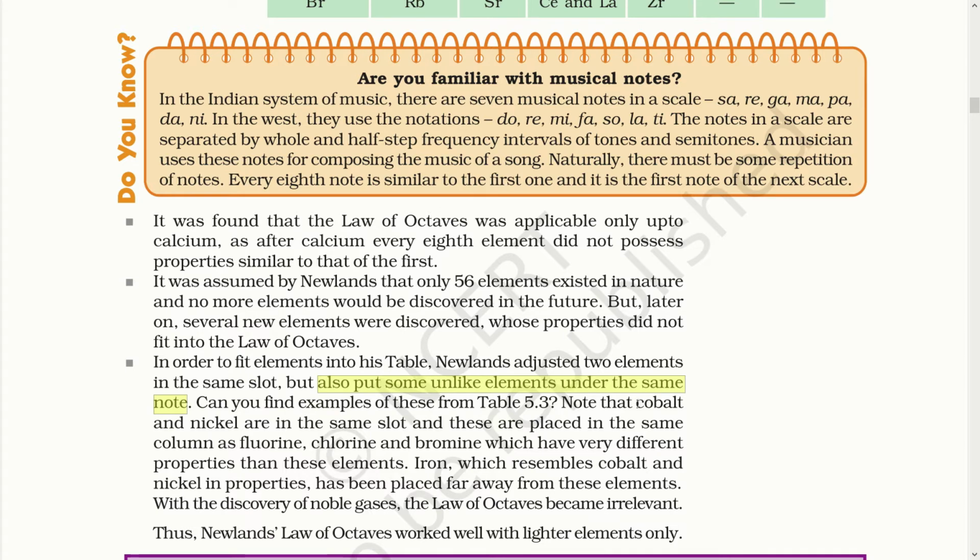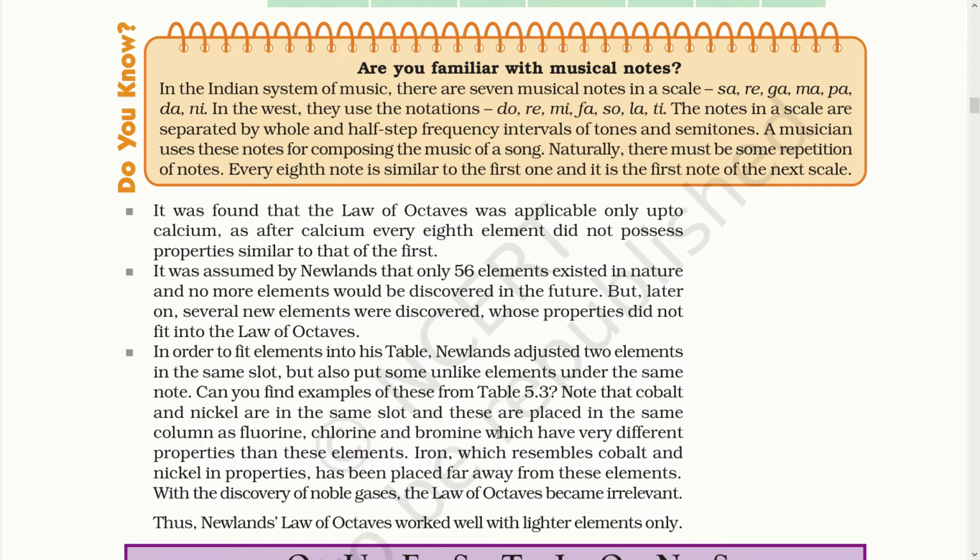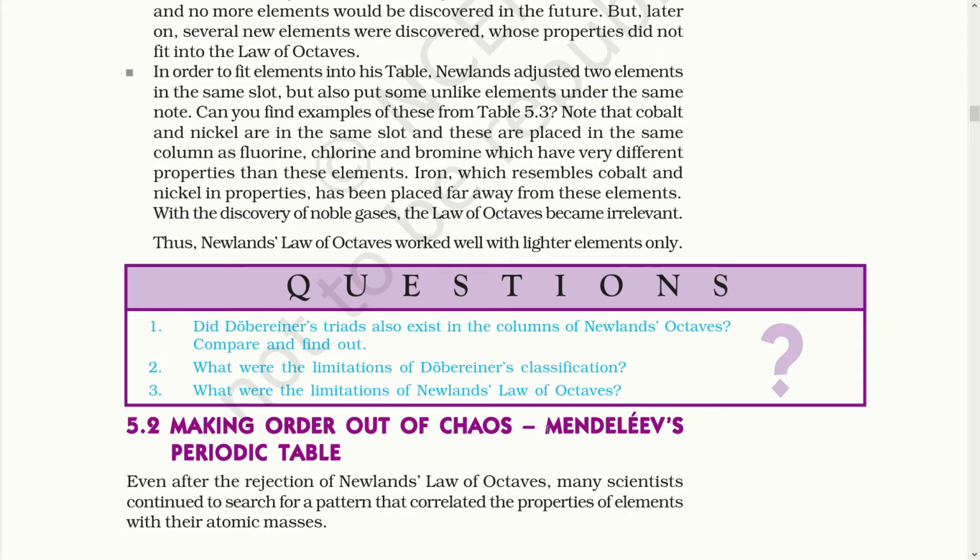Cobalt and nickel are in the same slot, and these are placed in the same column as fluorine, chlorine and bromine, which have very different properties from these elements. Iron, which resembles cobalt and nickel in properties, had been placed far away from these elements. Also, with the discovery of the noble gases, the law of octaves became irrelevant. Thus, it is said that Newland's law of octaves worked well with lighter elements only. Now, there again emerged a need for a new periodic table, and this time the Mendeleev periodic table came into existence.